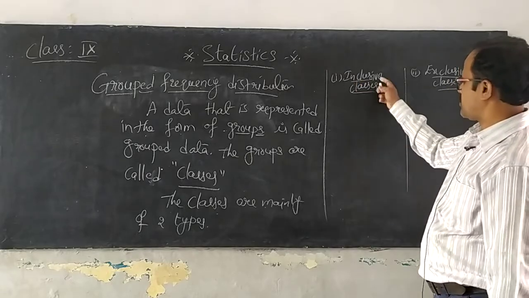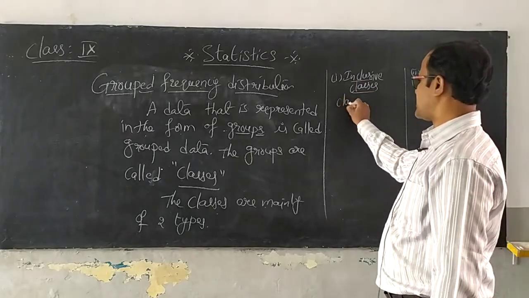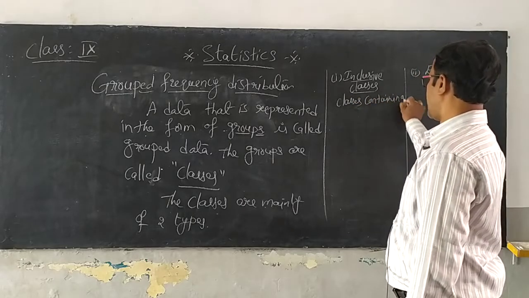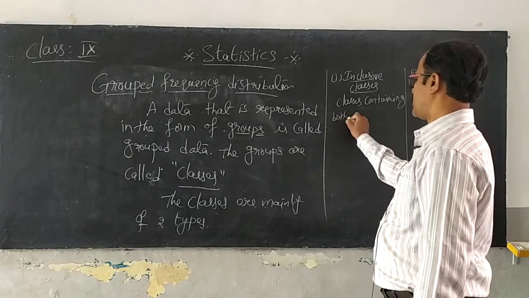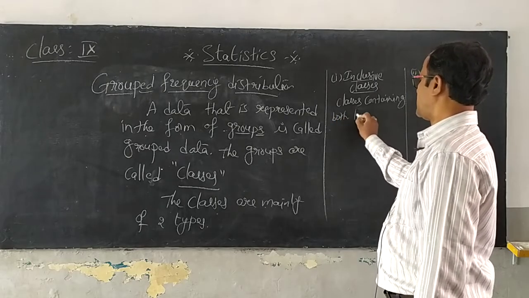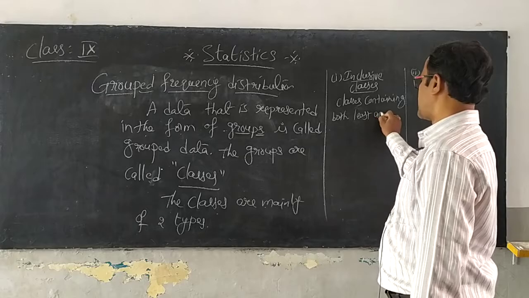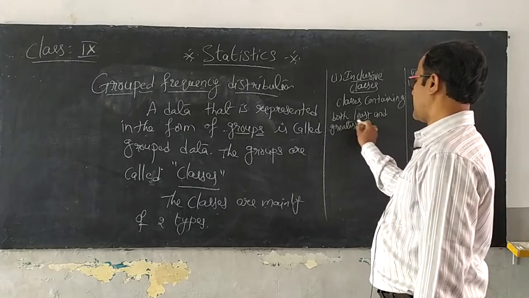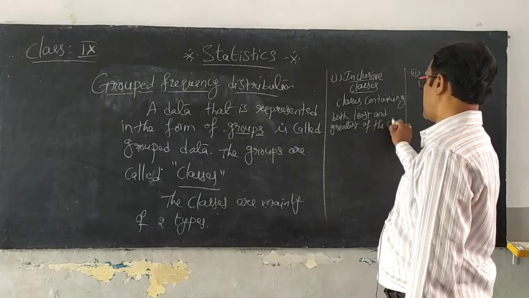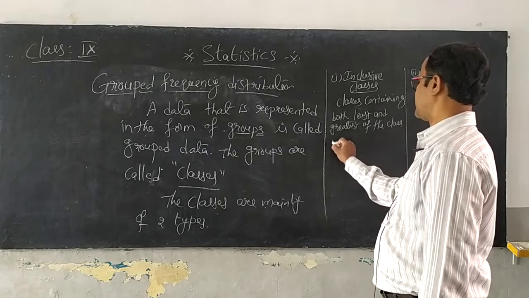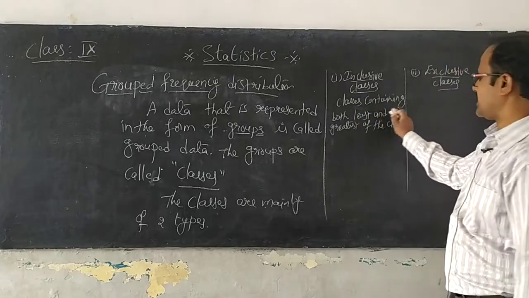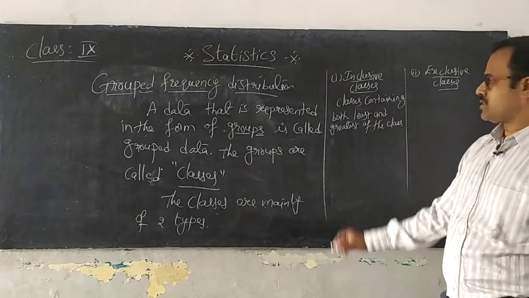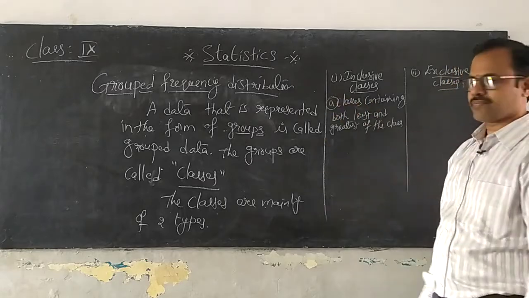Similarly, inclusive classes means classes containing both least and greatest of the class. Classes containing both least and greatest of the class are called as inclusive classes.